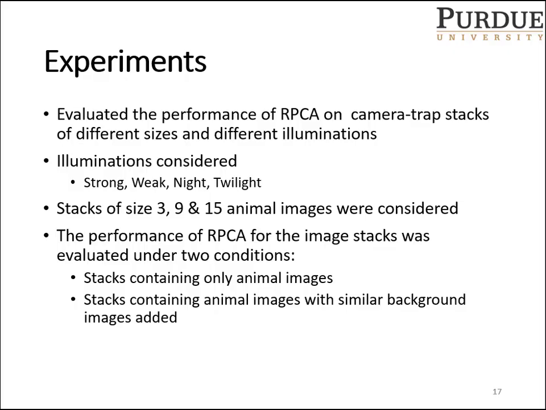We now had to evaluate how our better camera trap sequences help improve the performance of robust PCA. We also wanted to see if robust PCA's performance improved under different illumination conditions and camera trap sequences of different sizes. So the illumination conditions considered were strong illumination, weak illumination sequences, and also night and twilight sequences. The different stack sizes that were considered were 3, 9, and 15. Then we evaluated the performance of robust PCA under two conditions. One, where the camera trap stacks had only animal images, and second, where the camera trap stacks had animal images appended with similar background images.